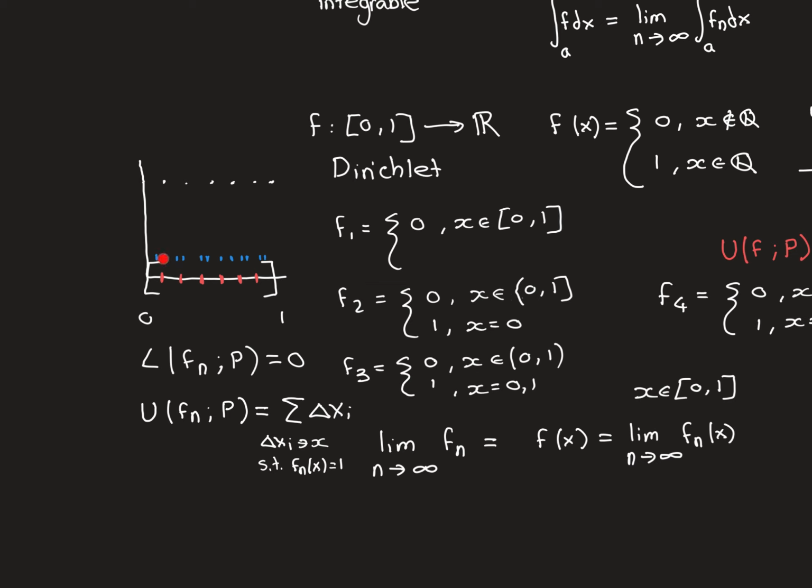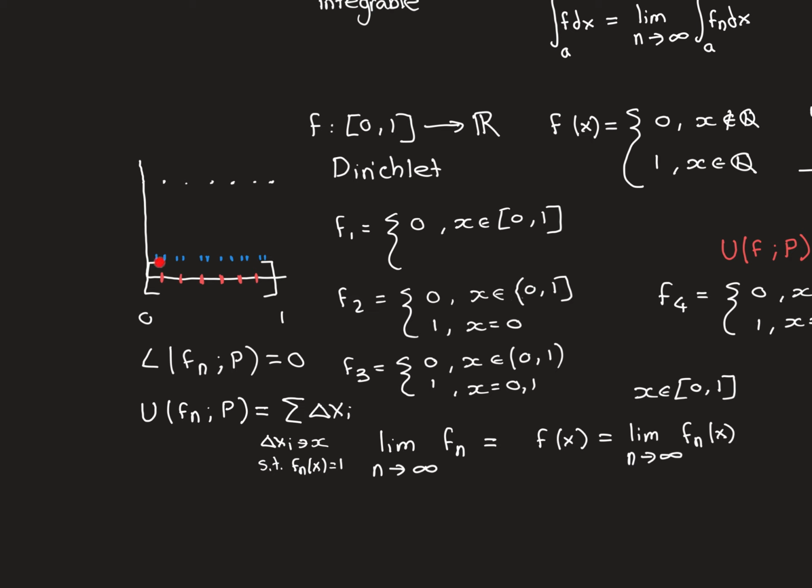On the other hand, if you have a subinterval that does contain one of the finitely many points that is being mapped onto 1, then the supremum of the function will be 1, and you'll get 1 times the length of the subinterval, so you will get a contribution to the upper Riemann sum. So in fact, hopefully you can see that the upper Riemann sum for a given partition is just going to end up as the sum of the lengths of all of the subintervals that happen to contain a point that is being mapped onto 1.